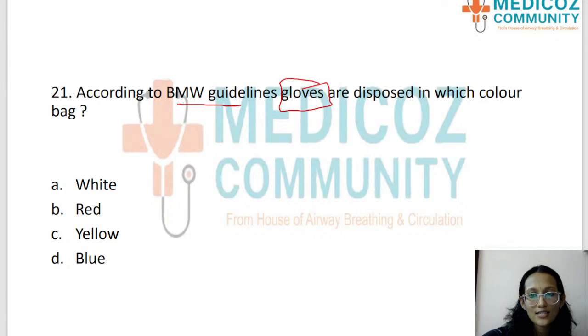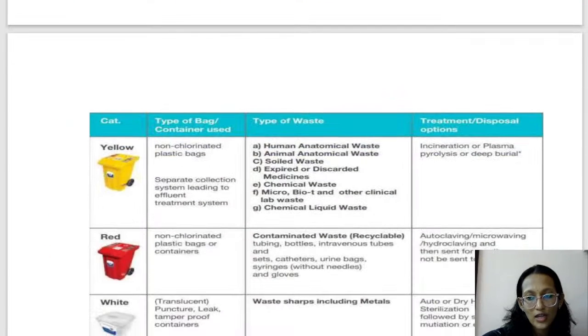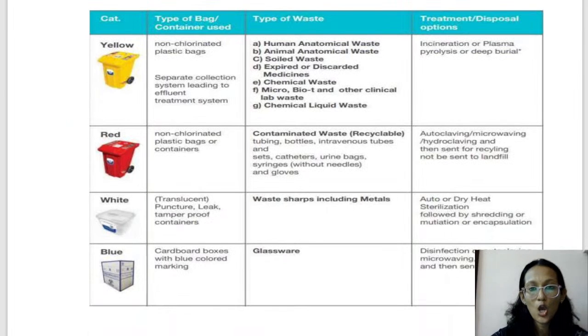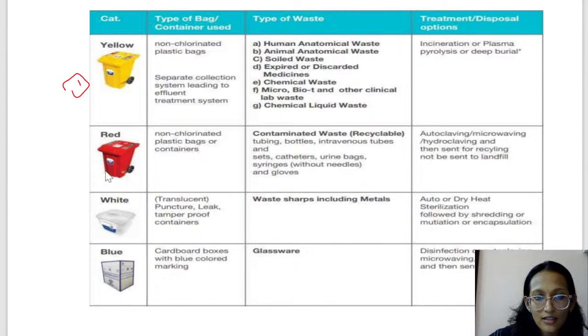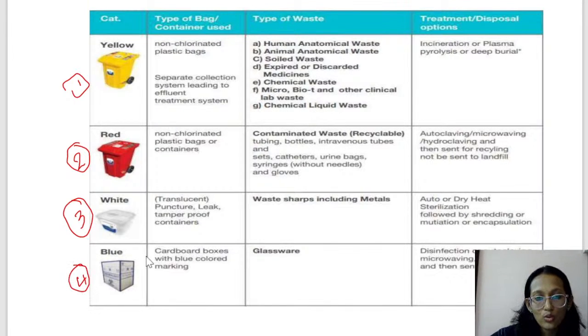So in order to understand this, we have to study the color coding of biomedical waste treatment. First of all, I will tell you what the color codes are. If there are people who know the answer already, you can put it in the chat box. The color codes available in a hospital for disposal of biomedical waste are: yellow is the first color, second is red, third is white, which is a translucent puncture proof container, not a bag exactly, and the fourth one is blue, blue cardboard boxes.